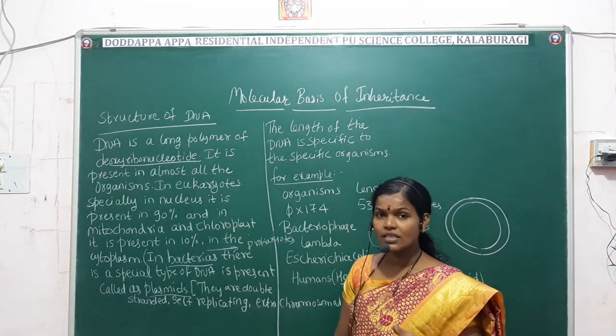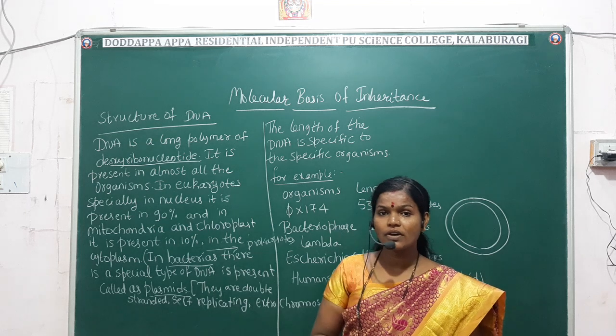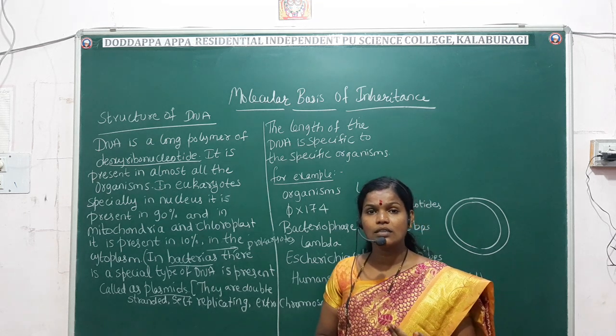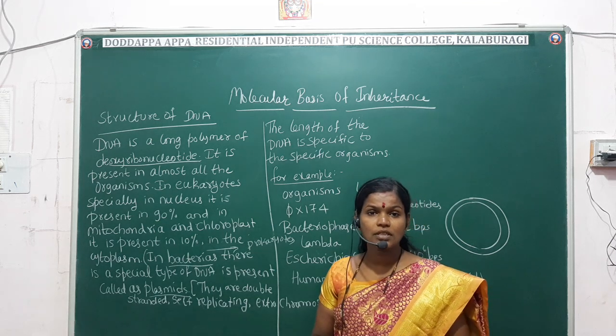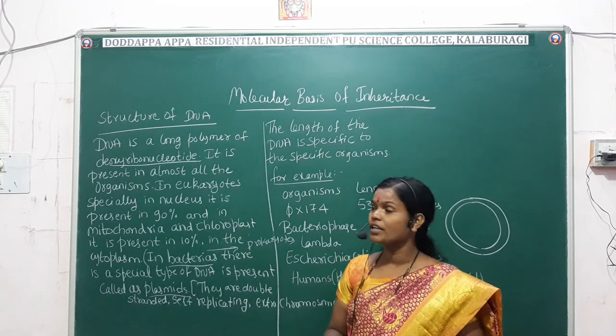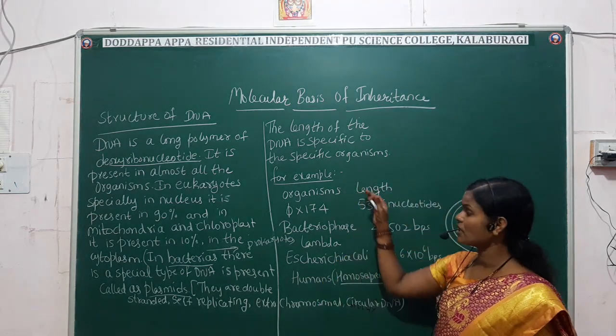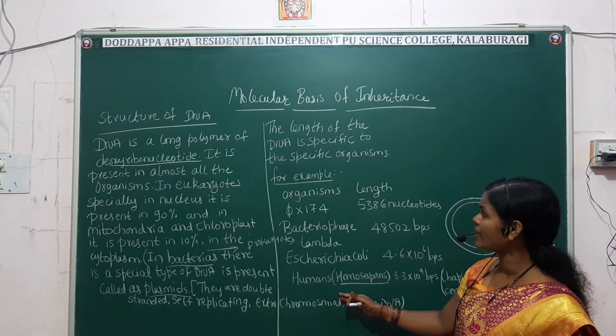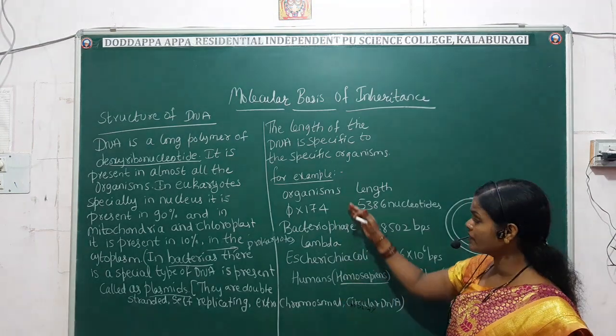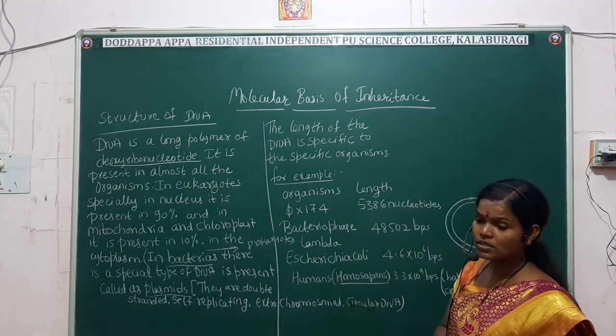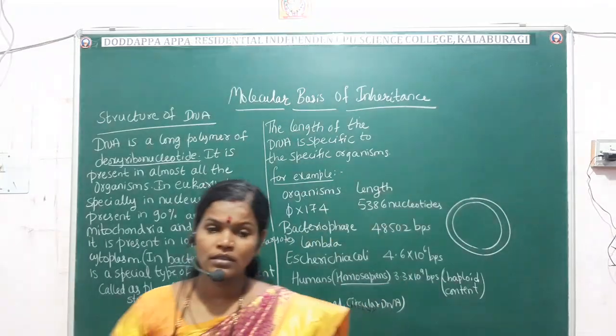Now we are going to see various examples, like a specific organism having a specific length of the DNA. For example, you can see here, I have written the organisms, and here I have written the definition.